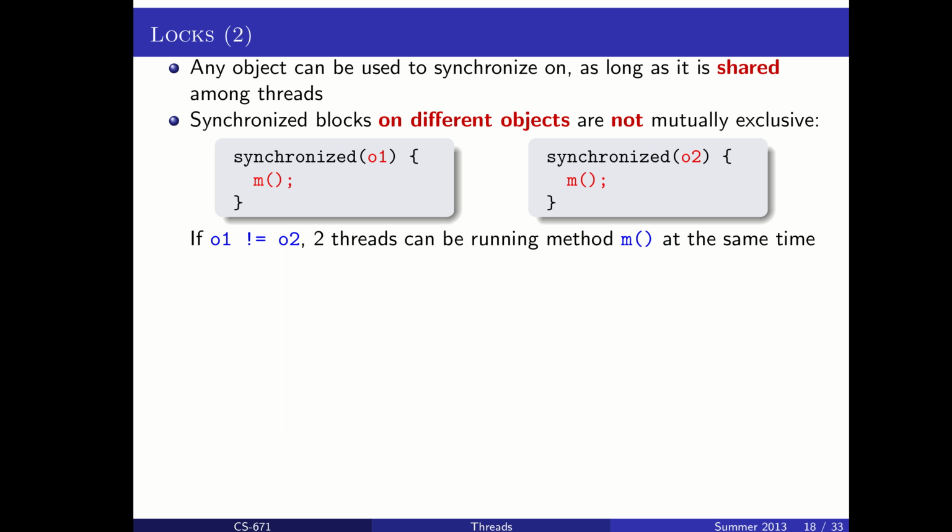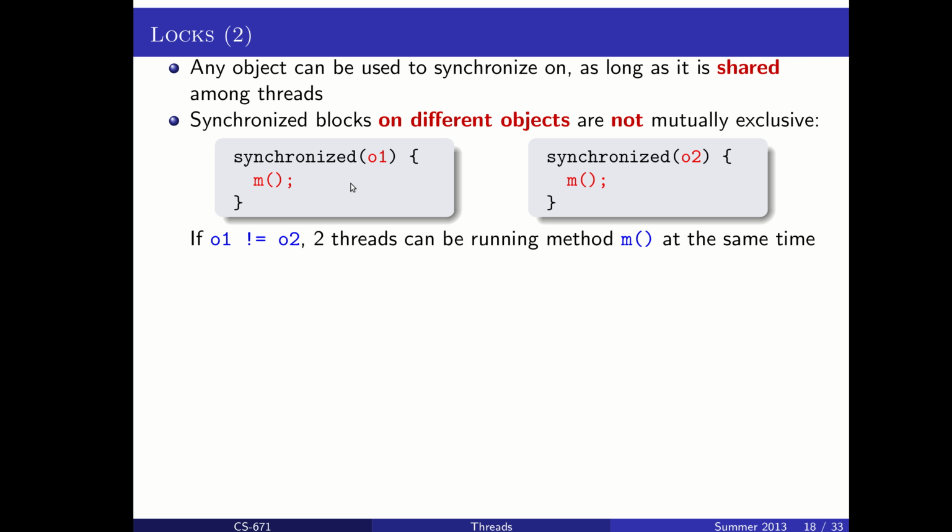We can actually use any object as the lock to synchronize on. And if we synchronize on different objects, then those are not mutually exclusive, meaning if I synchronize on object 1 here, and I synchronize on object 2 there, then two threads can execute these two separate blocks at the same time.